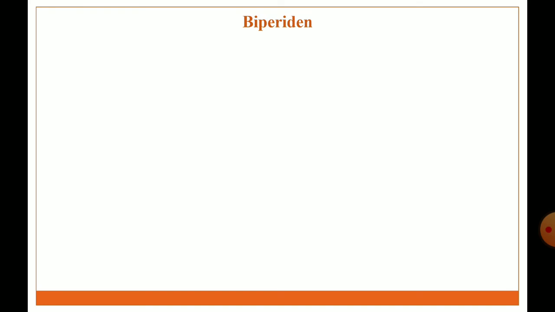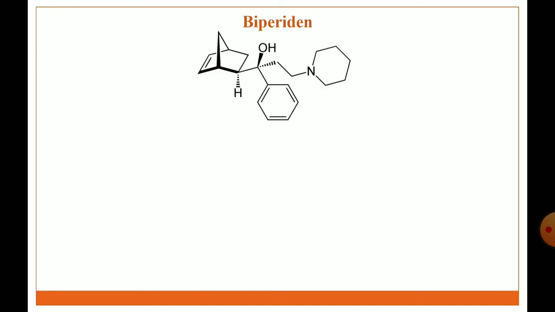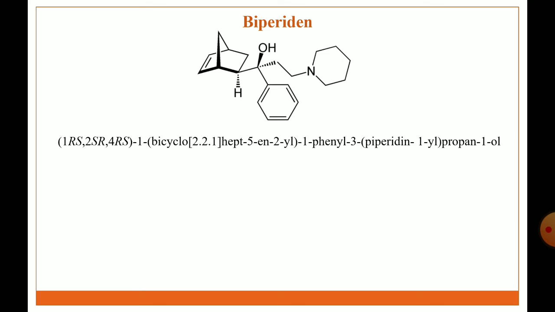Next drug is biperiden. The structure of biperiden. IUPAC name: (1RS,2SR,4RS)-1-(bicyclo hept-5-en-2-yl)-1-phenyl-3-(piperidin-1-yl)propan-1-ol.